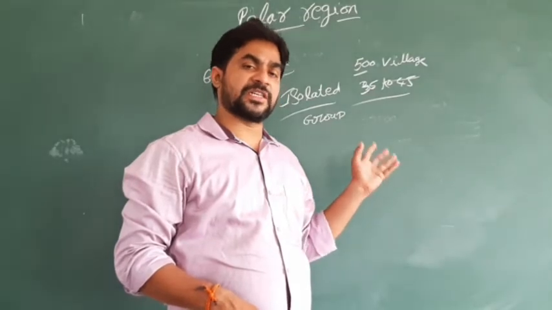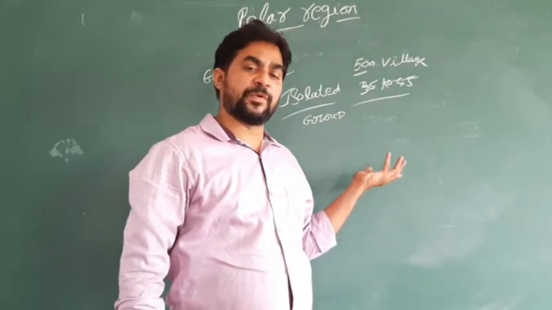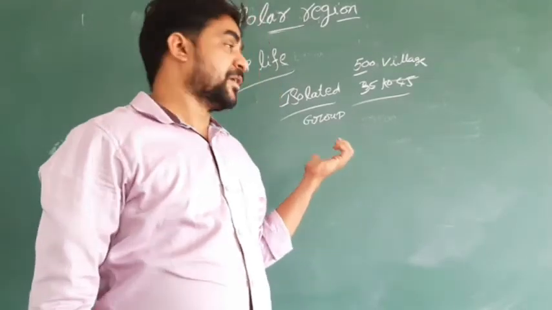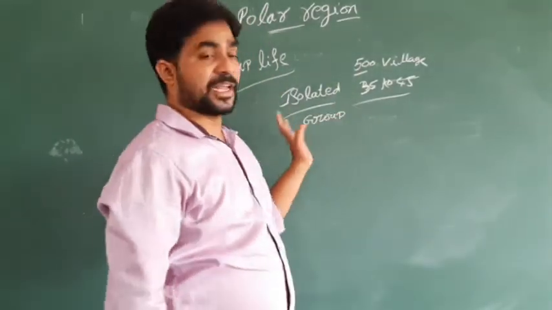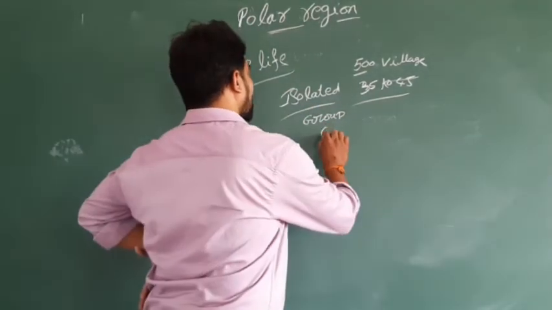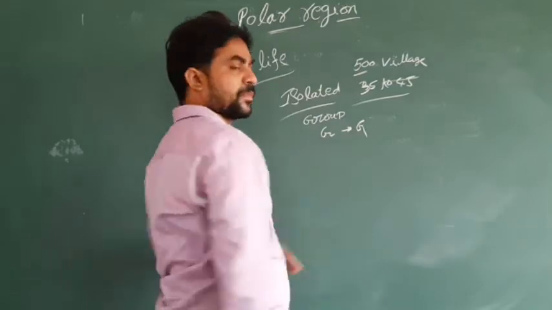Without coordination they cannot survive in the polar region, because the condition of the polar region is very bad. Because of that factor they require coordination, and they have it between one group and another.